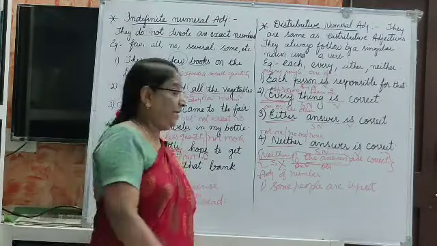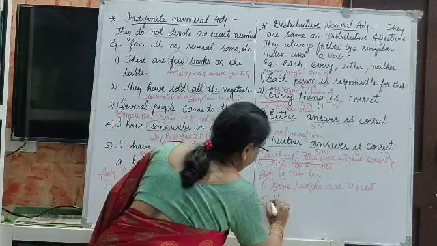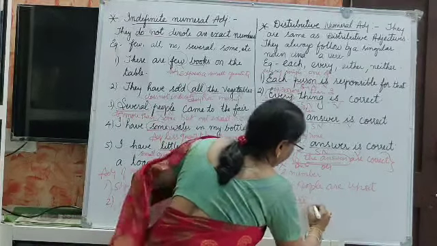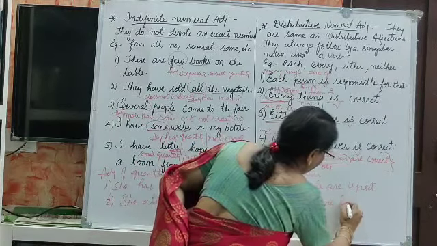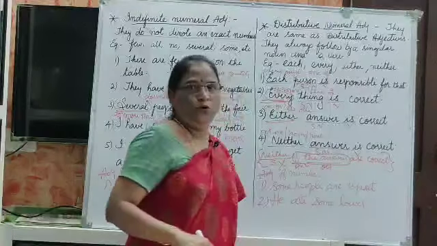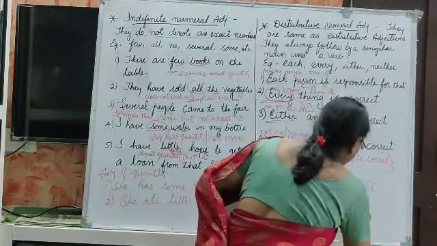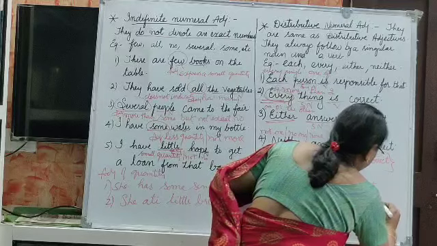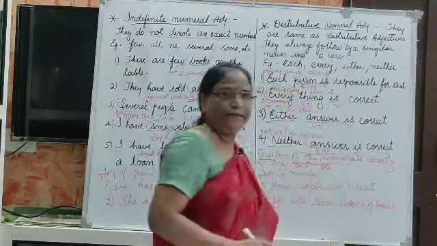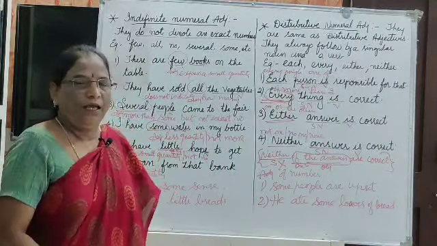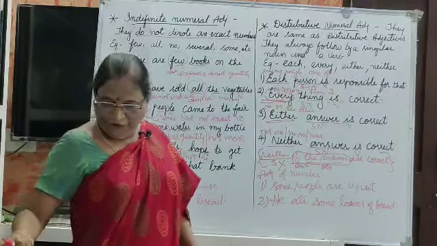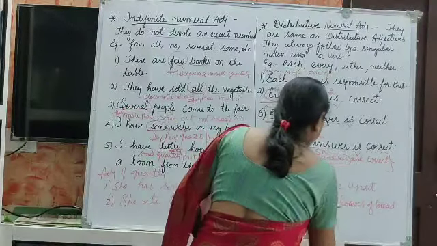Let me explain the difference between some sense, little bread and some people. Next one is he ate some loaves of bread. Actually some loaves or few loaves.